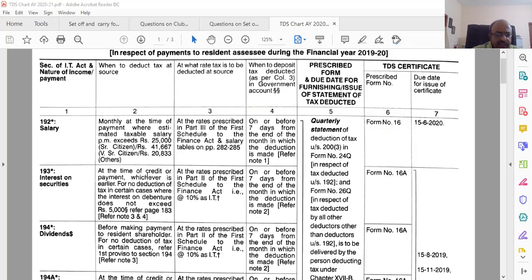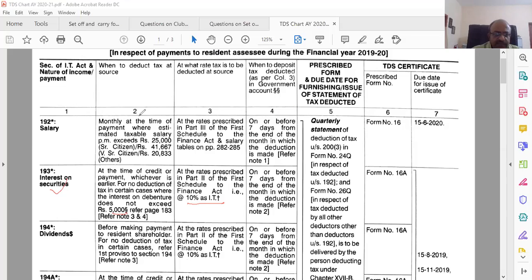Interest on securities, at the time of credit or payment, whichever is earlier, with no deduction of tax in certain cases where interest on debenture does not exceed 5,000. Which means that if you don't cross 5,000, there is no need for TDS. Therefore, you'll have to remember this also. And what is the rate? 10%. These are the same always. When to deposit? 7 days. That is common.